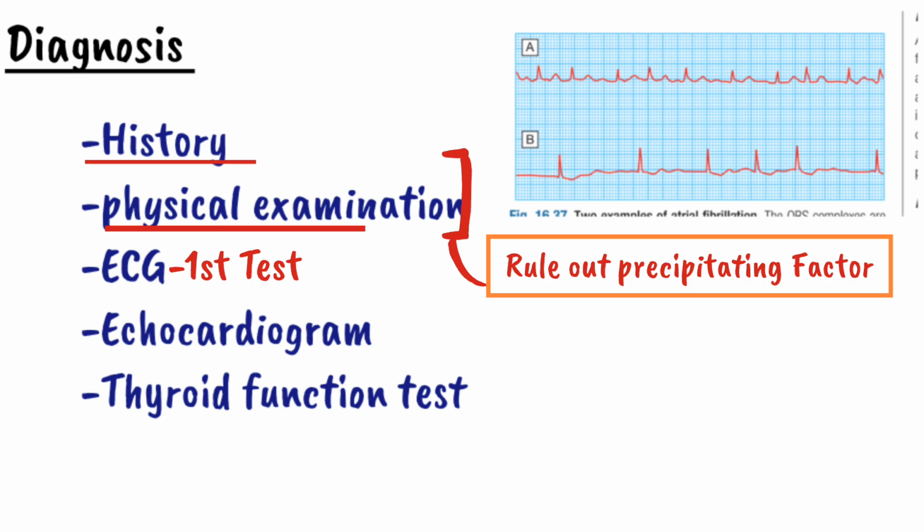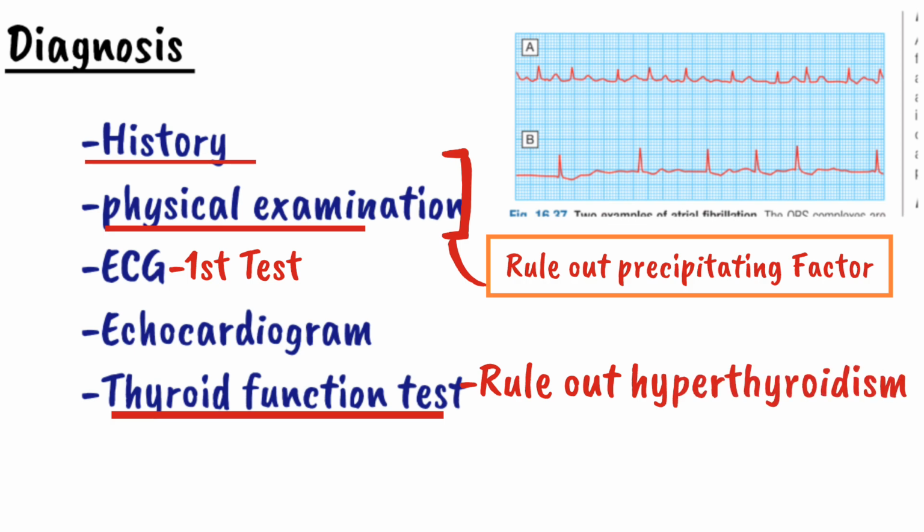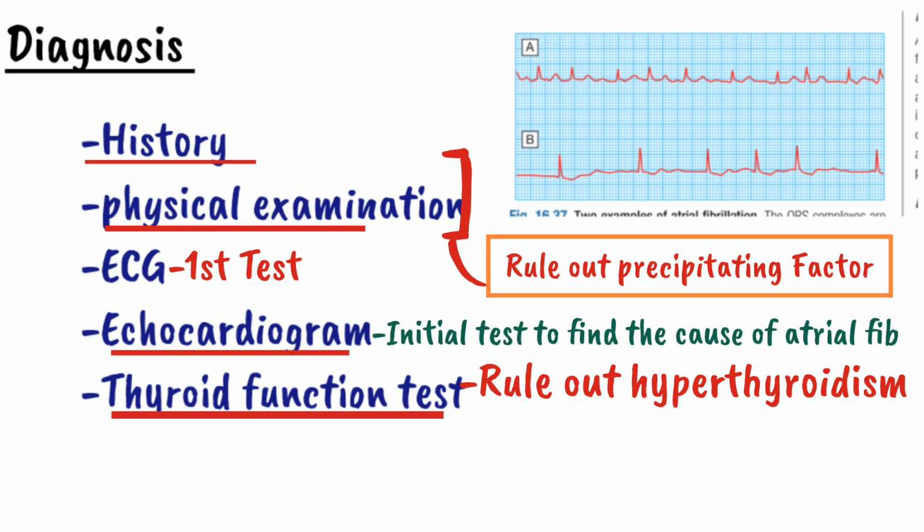Apart from that, we can perform a thyroid function test to rule out atrial fibrillation secondary to hyperthyroidism. And after that, we perform an echocardiogram. Echocardiogram is the initial test to find the cause of atrial fibrillation. So the first test is an ECG, and the best test to diagnose the cause of atrial fibrillation is echocardiogram.